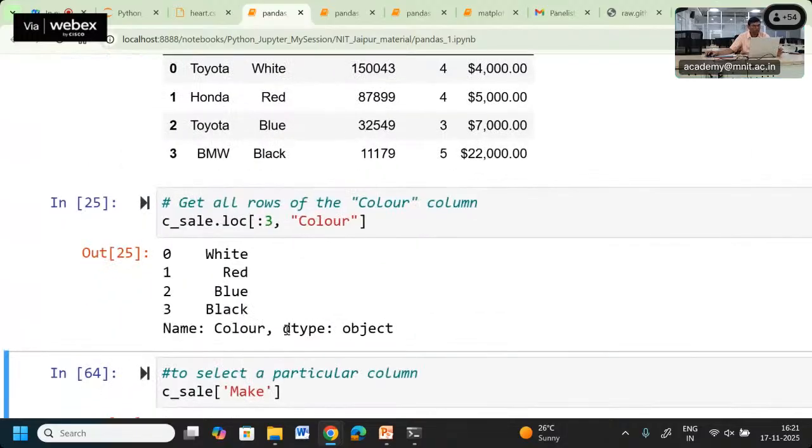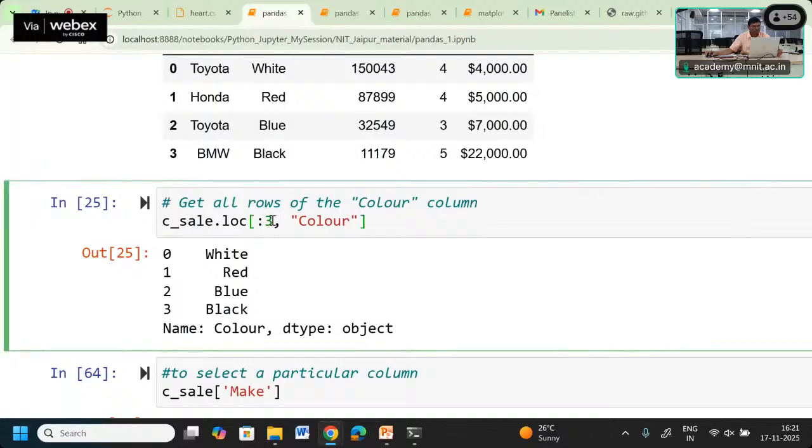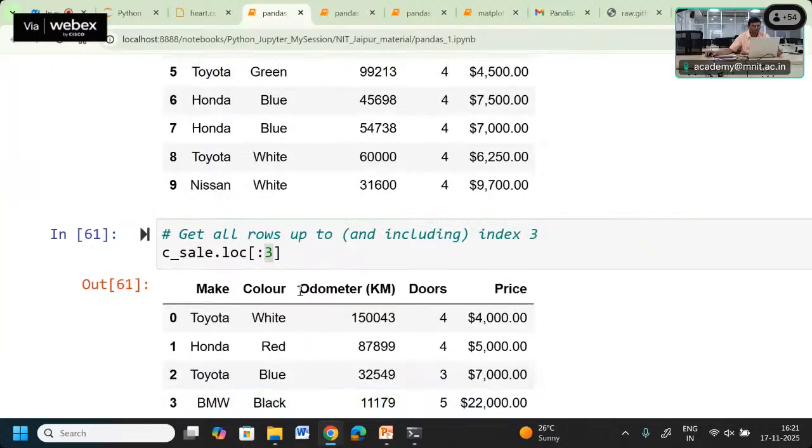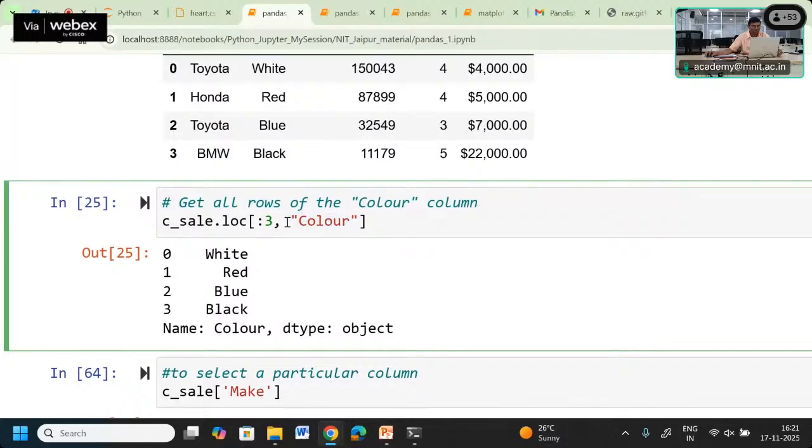In the slice operator we are getting from the start up to the third index the values available in the color column. If you miss the color column, then it will give the values across all the columns. That is the difference of the slice operator, and we can use it in different ways.